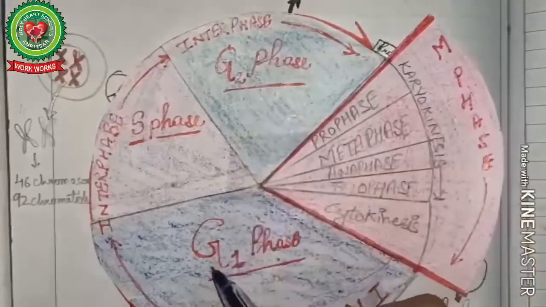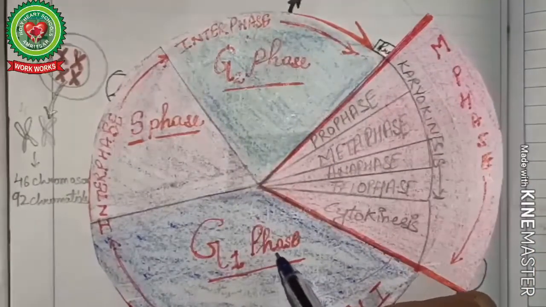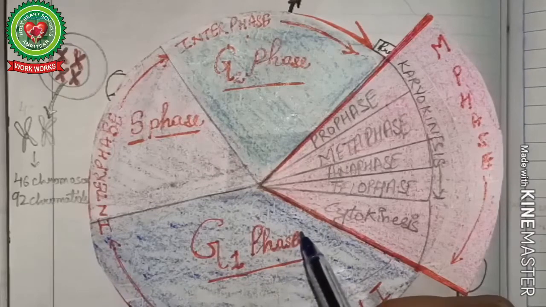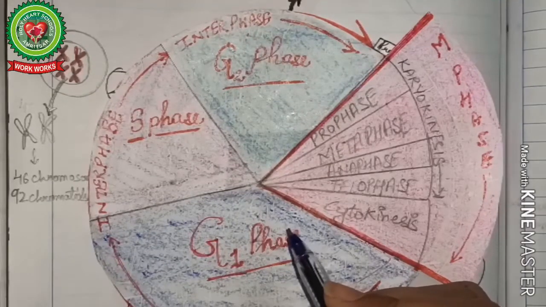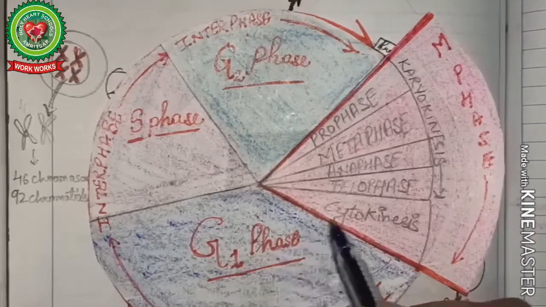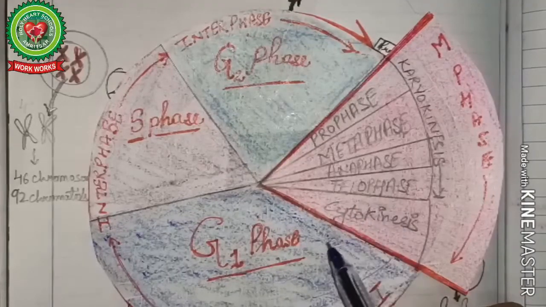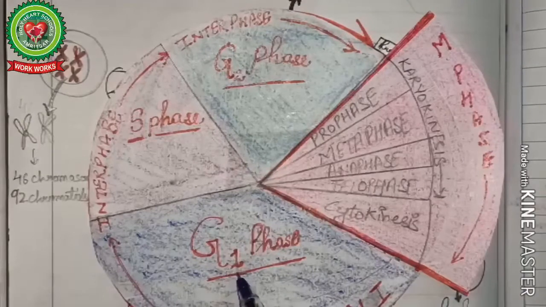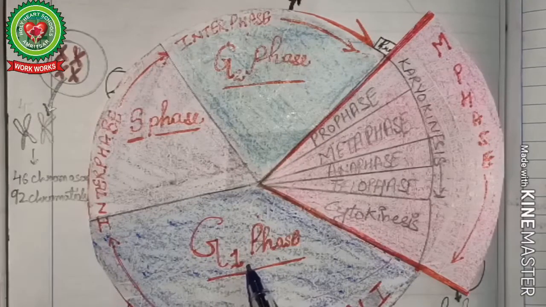Now the first stage of interphase is the G1 phase. G1 phase represents growth 1 phase or gap 1 phase. It is also called the post-mitotic phase as it occurs just after the mitotic phase. Now, G1 phase is the longest phase of interphase. In this phase, the cell is metabolically active.